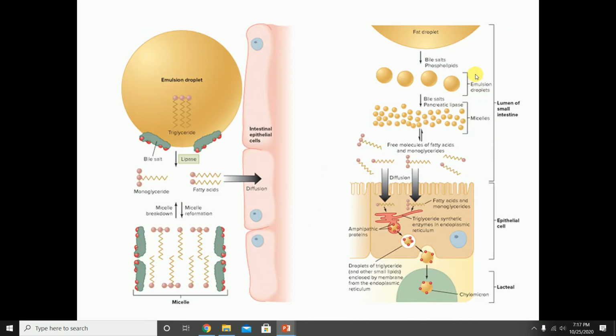Now here again, you can see the whole process where you got this fat droplet, breaking it down using the bile salts and phospholipids into these little droplets. And then the pancreatic lipase, or all of the different lipases, are going to digest the triglyceride into these monoglycerides and these free fatty acid chains. It'll go in through the intestinal cell. In there, it will reconstruct the triglyceride again. So the smooth endoplasmic reticulum of the intestinal cell is going to take a monoglyceride and 2 free fatty acid chains and make it into a triglyceride again.